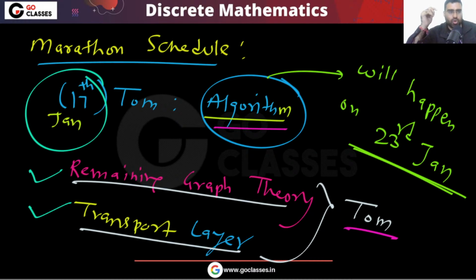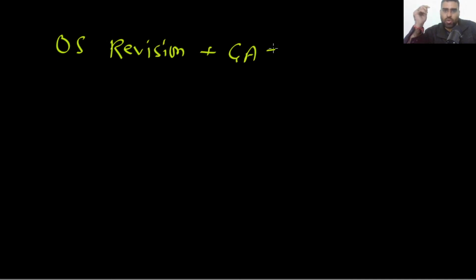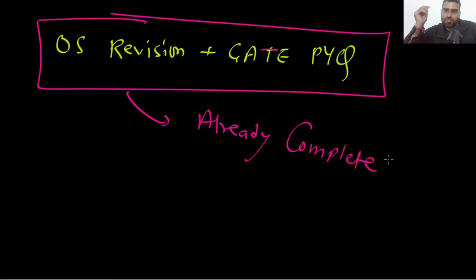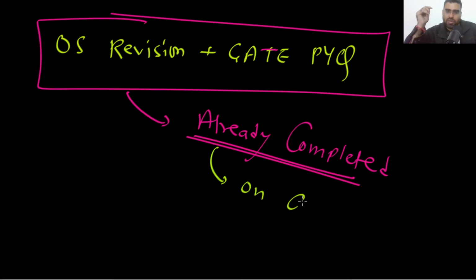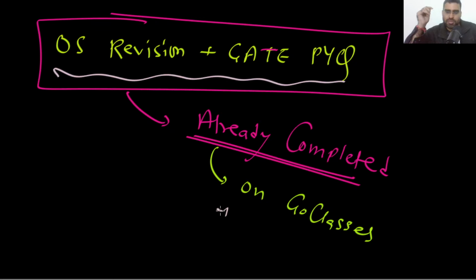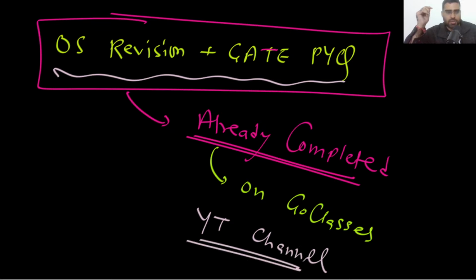Remember, the operating system revision plus GATE PYQs is already over and already available. On the Go Classes YouTube channel, you can find this operating system revision playlist. Is this clear? So this is already over.